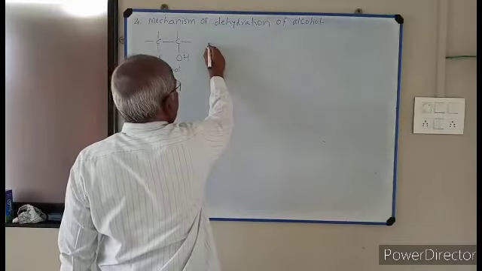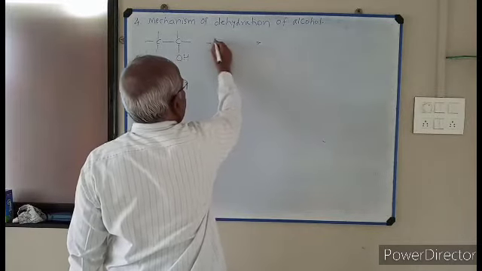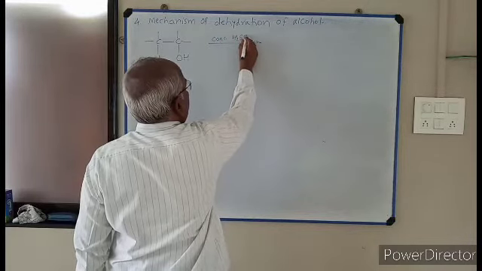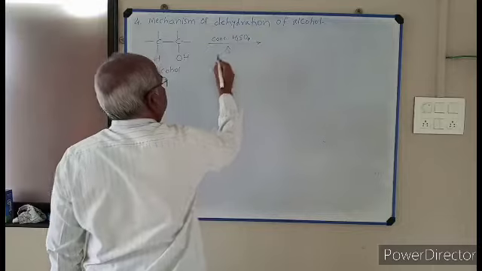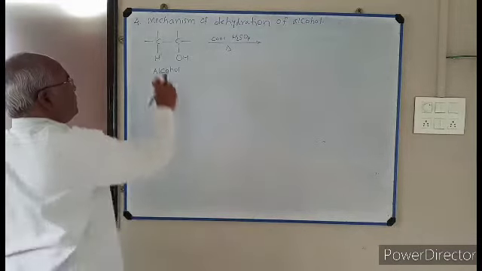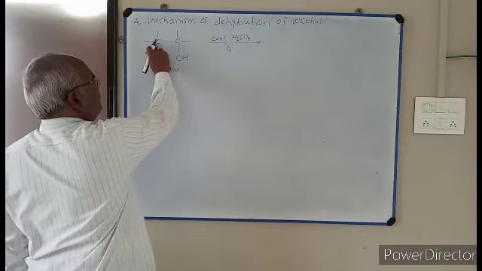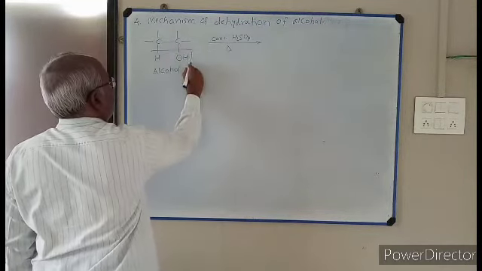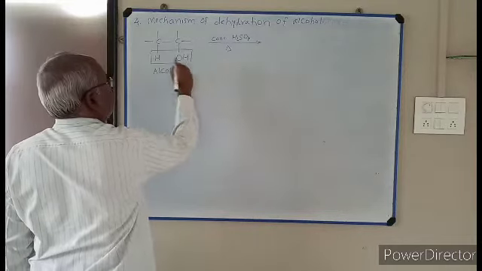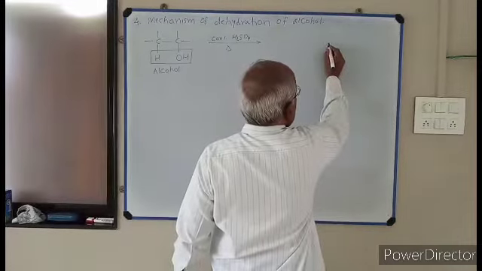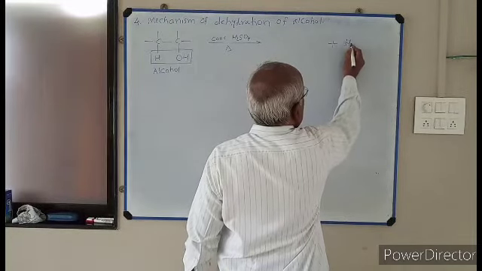This alcohol is heated with concentrated H2SO4. Dehydration takes place. Hydrogen from this carbon and OH from this carbon are eliminated as a water molecule. So the side product is H2O.